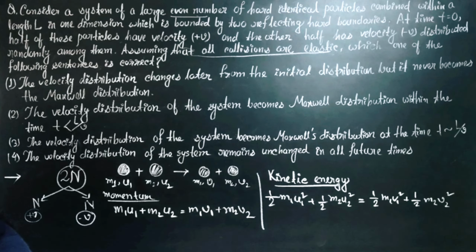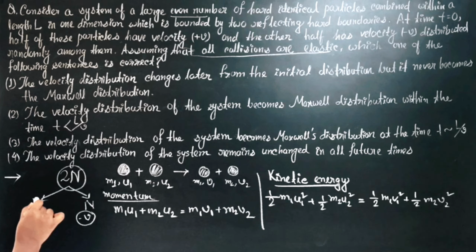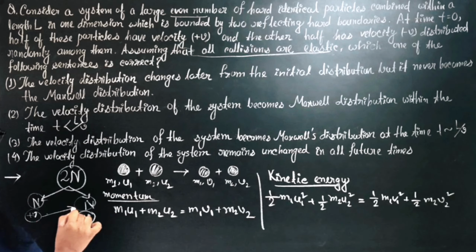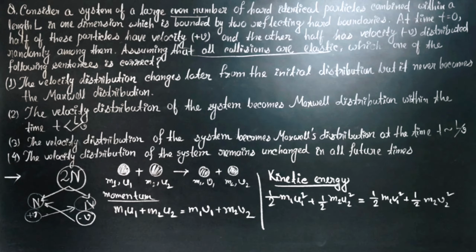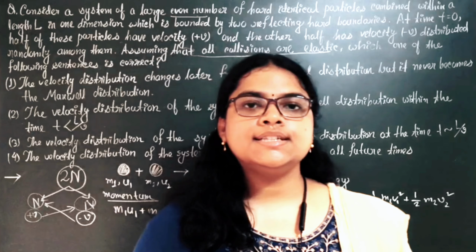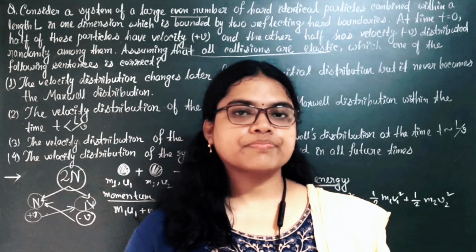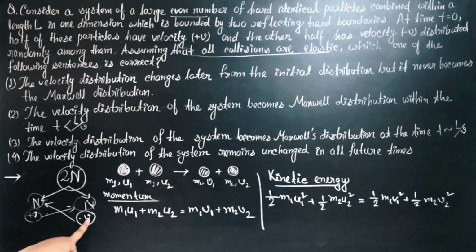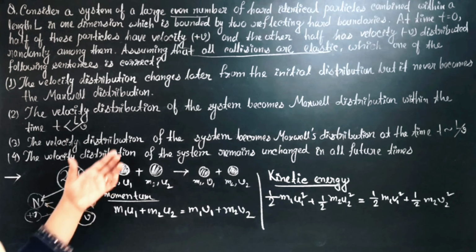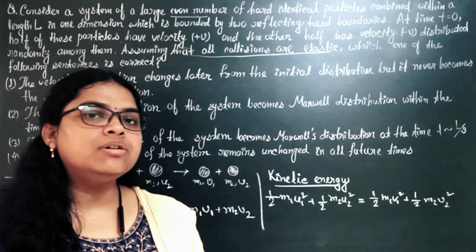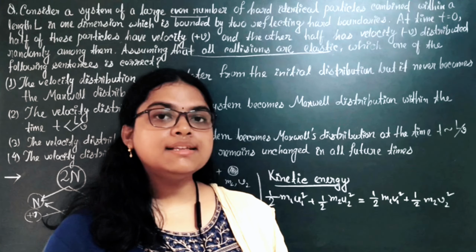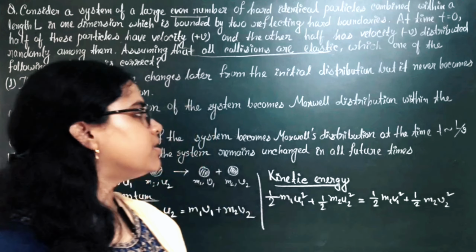So when n particles collide with n particles, velocity will exchange among these particles. So now n particles will have plus v velocity and the other n particles will have minus v velocity, as per the condition given here. So our velocity distribution will be the same for future times, as all the collisions are elastic collisions.